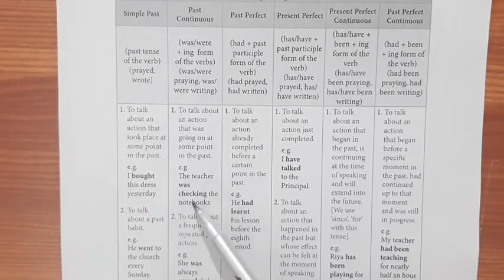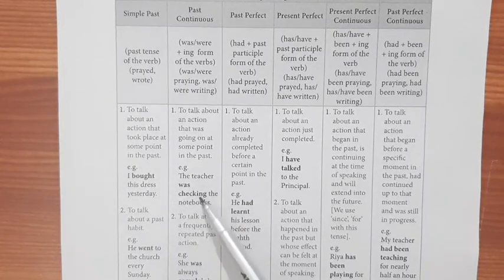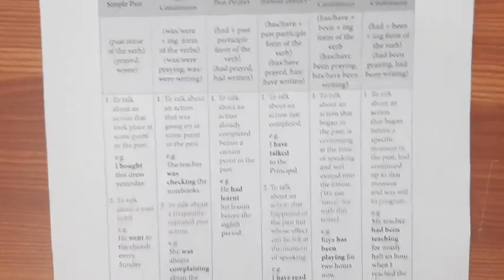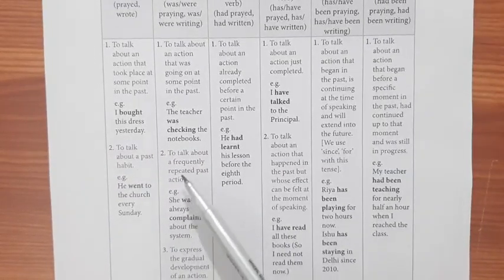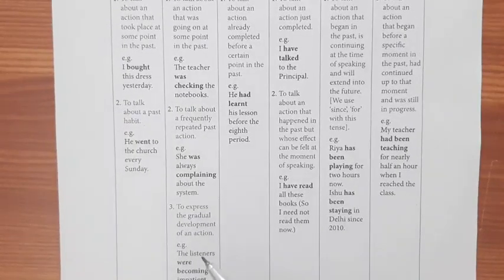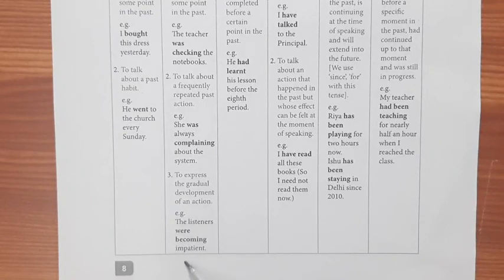So in the past, the teacher was doing this work. To talk about a frequently repeated past action, she was always complaining about the system. To express the gradual development of an action, the listeners were becoming impatient.